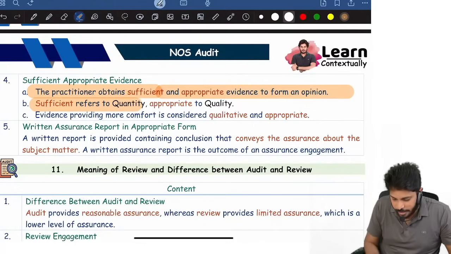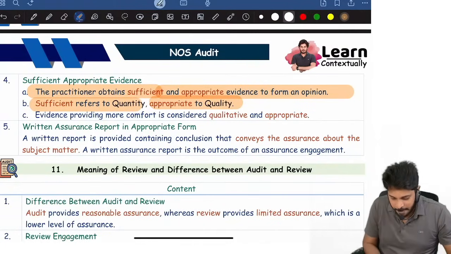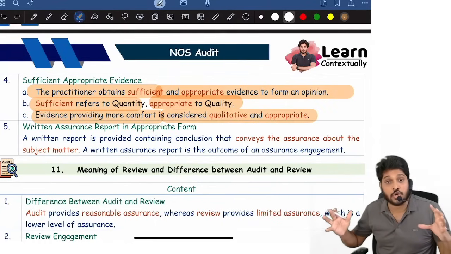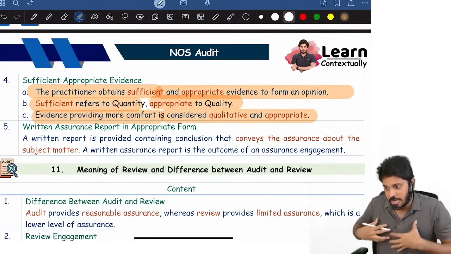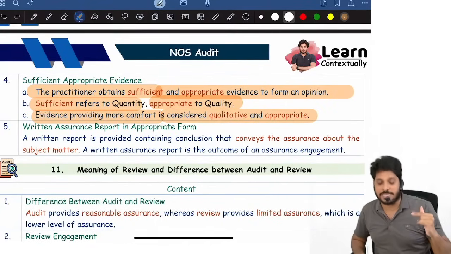Sufficiency refers to quantity, appropriateness refers to quality. Evidence providing more comfort is qualitative. The evidence wherever I am getting 100% satisfaction, that is called as qualitative evidence.